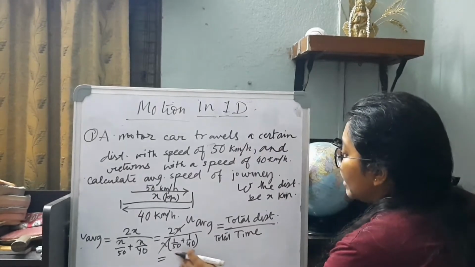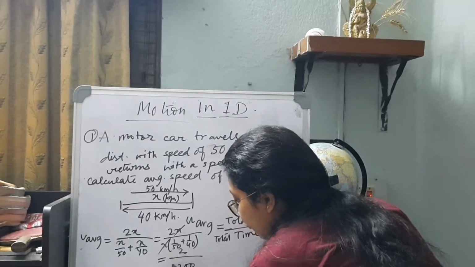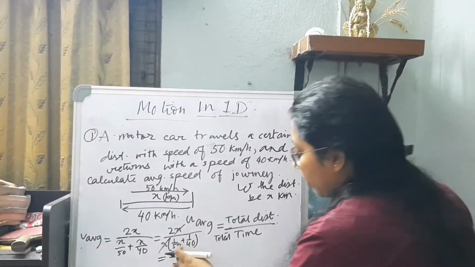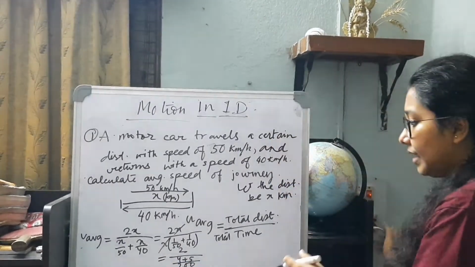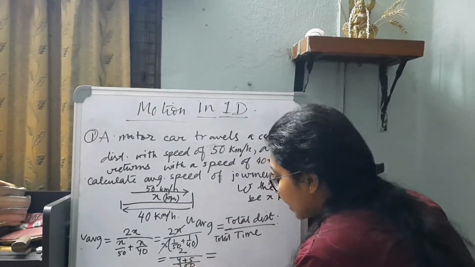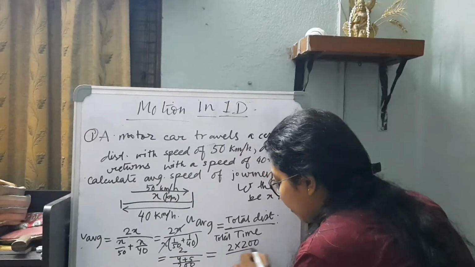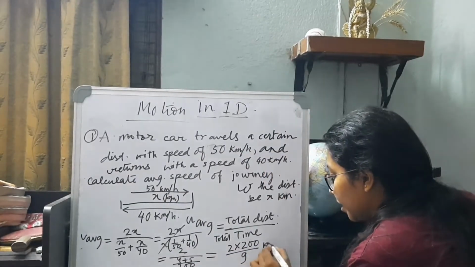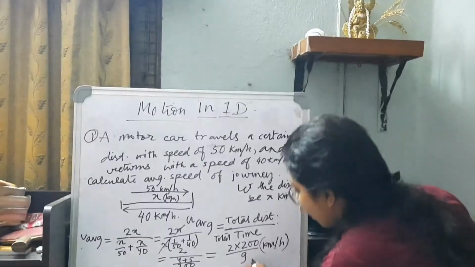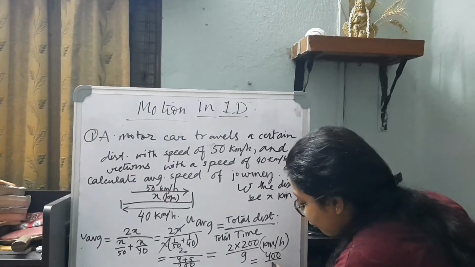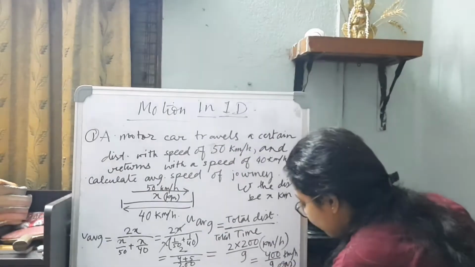Now, we go for the LCM of 50 and 40. The LCM is 200. So, for this particular LCM, if I say this is 200, it is 50 into 4 and 40 into 5, isn't it? So, as a result, I can easily figure out that the average speed is 2 into 200 by 9 kilometer per hour. Mentioning the unit is very important. So this is 400 by 9 kilometer per hour.